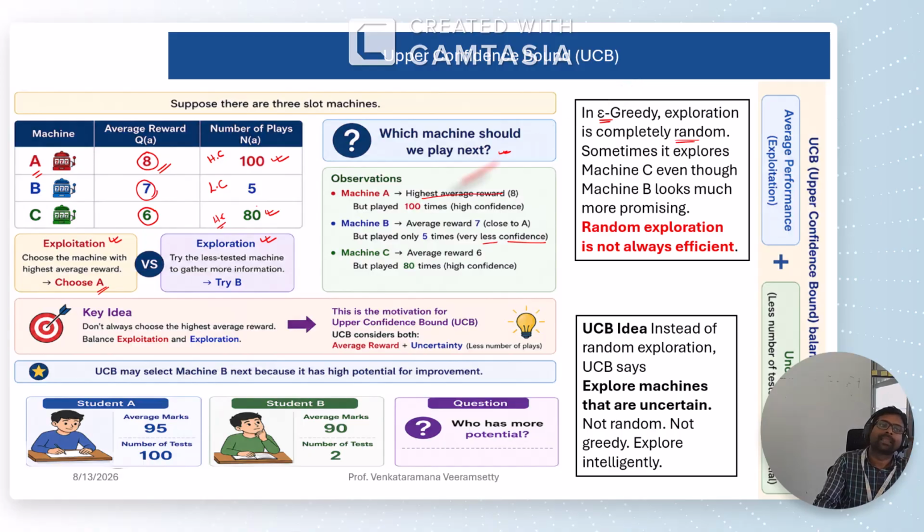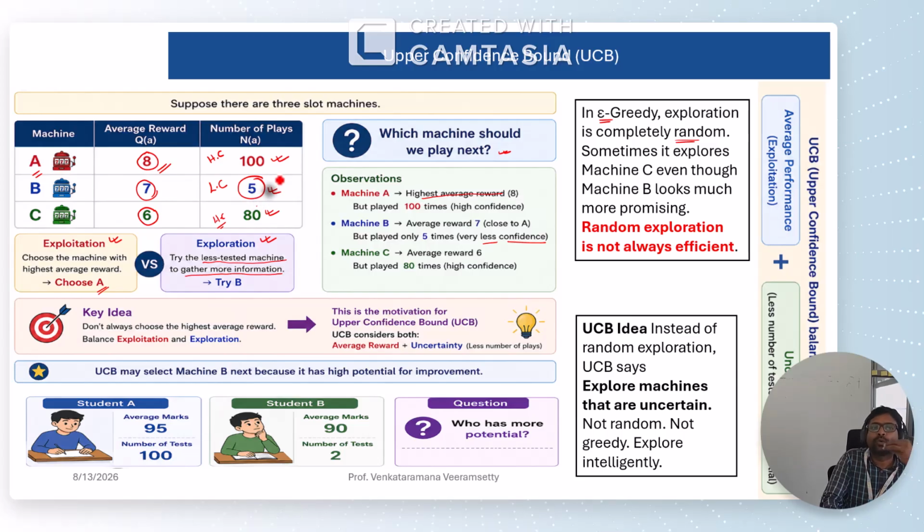But in case of UCB, the exploration is not random. How do we choose the machine? Try the less tested machine and gather more information. So explore means we go with the less tested machine. This time we will go with machine B because it is less tested.